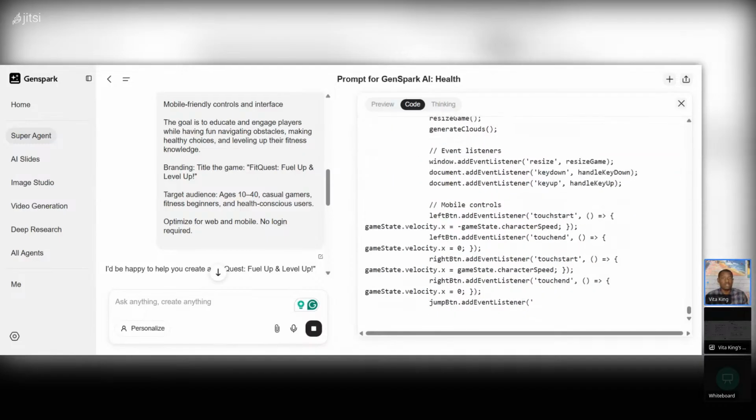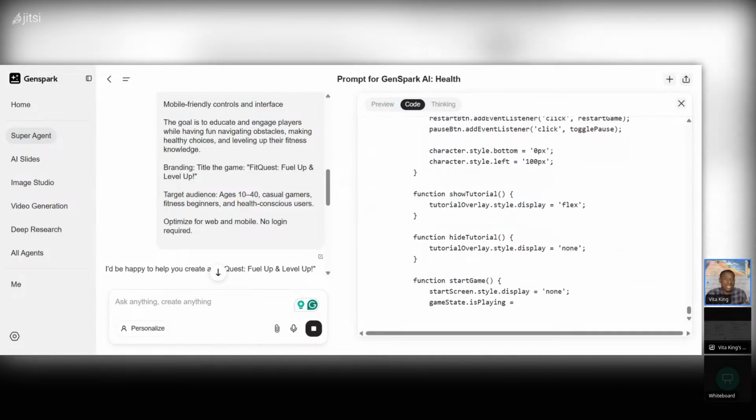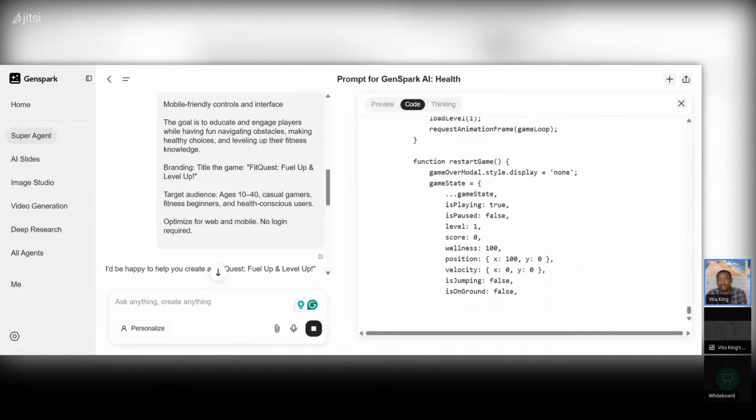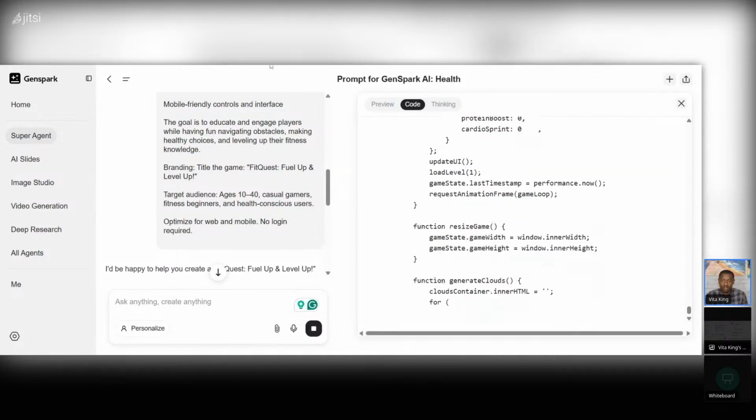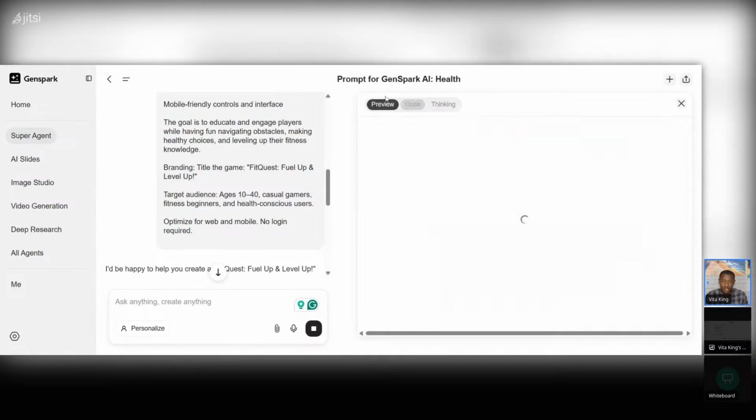So listen, there's going to be a lot of, I don't want to say layoffs or shift, whatever it is. So you have to be prepared with what's going on. You got to know how to use this technology, and you got to learn how to use it now. So let me come back to it. We're going to let it cook.